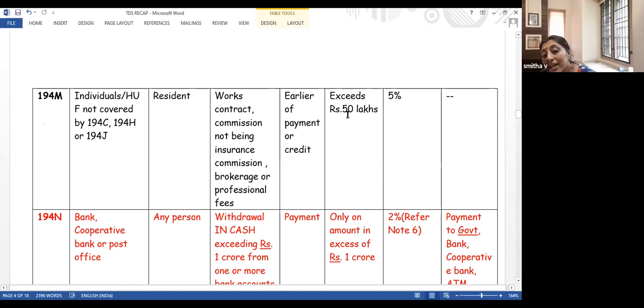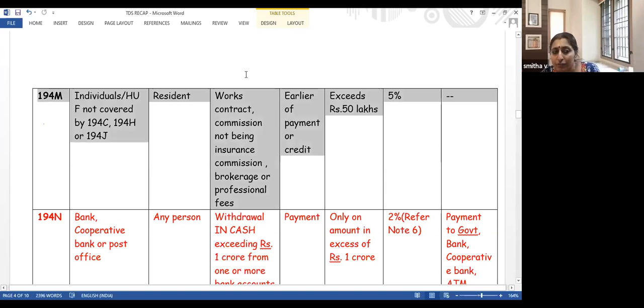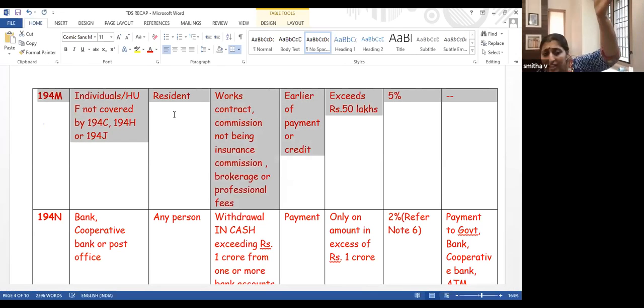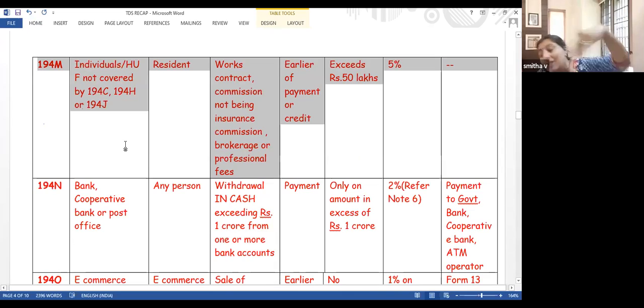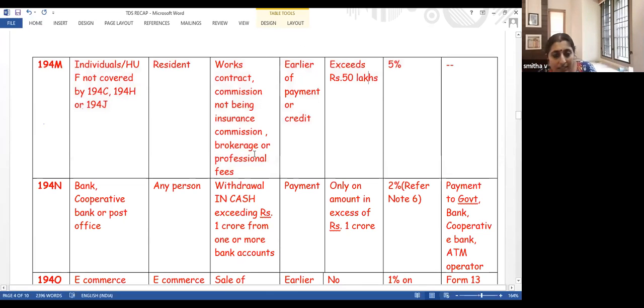Then if the amount paid exceeds 50 lakhs, such a huge amount if you are paying for personal purpose, then you have to deduct TDS at 5%. Rate of tax deduction is 5% at the earlier of payment or credit. If you're making payment for official purpose, you'll be already covered under 194C, 194J, etc. If you are making payment for personal purpose and the payment is so huge, in the sense if it is more than 50 lakhs, then you have to deduct TDS under this section 194M. Did you understand this section?